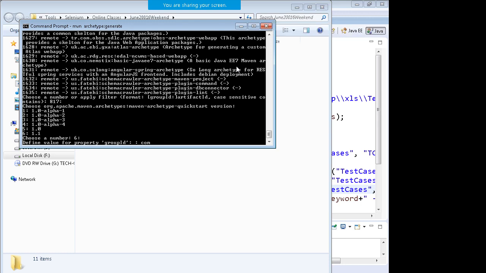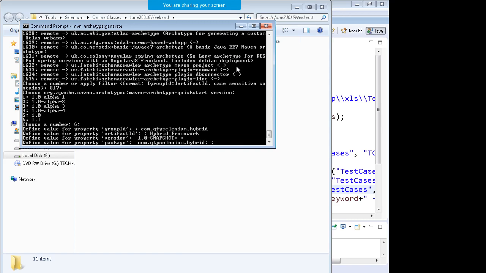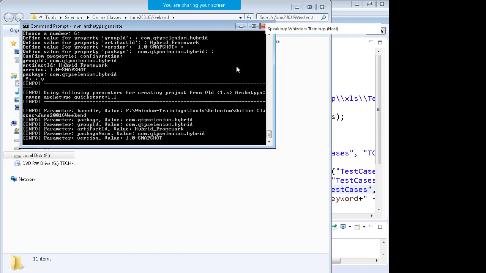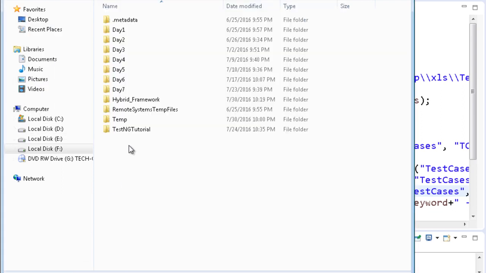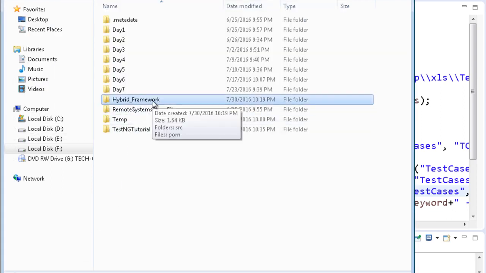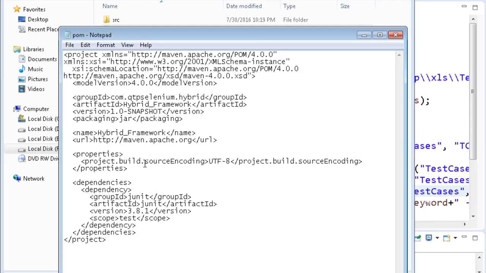Group ID I'll just write as com.qtp.selenium.hybrid. Artifact ID I'll just call hybrid framework, and let the project be made. So if you look at the path of the project, you will have the hybrid framework made. In that you will have pom.xml, which will look like this.